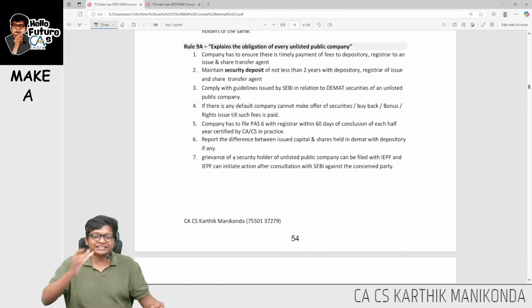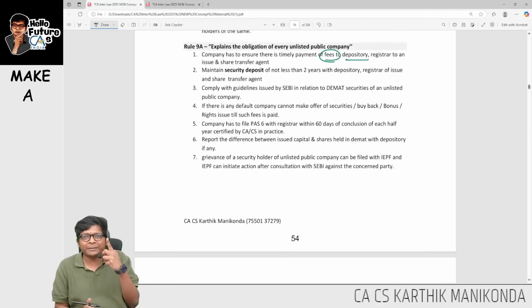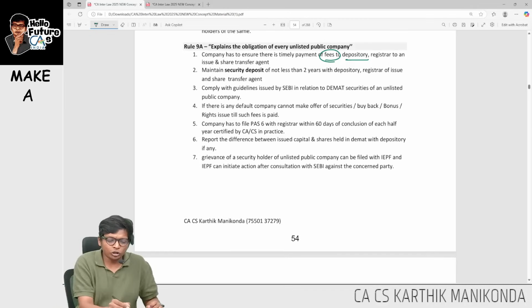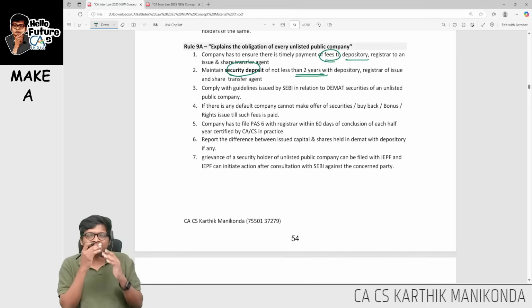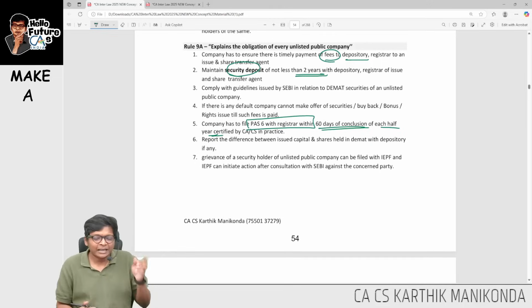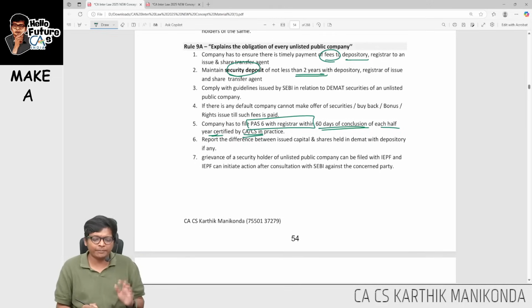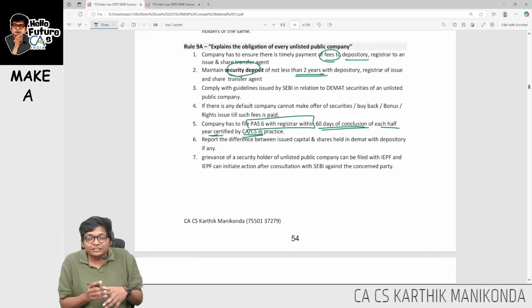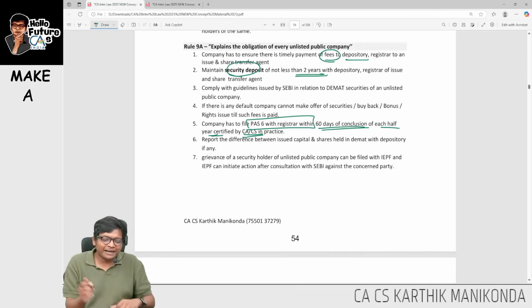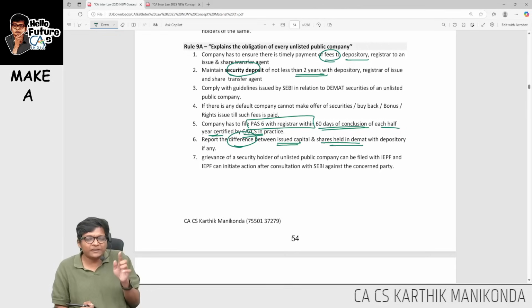What are the key points in section 29? Every year you have to pay fees to the depository because they are maintaining your shares in DMAT, and you should also give a security deposit of not less than 2 years with the depository. Next, every year within 60 days of conclusion of each half year, the company has to file PAS 6 with the registrar, certified by a CA and CS in practice. Some shares will be in physical form, some in DMAT. So every year the difference between issued shares and shares held in DMAT shall be filed with the depository.